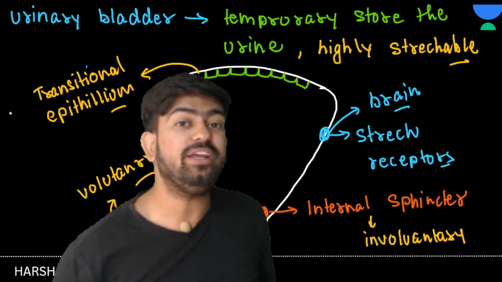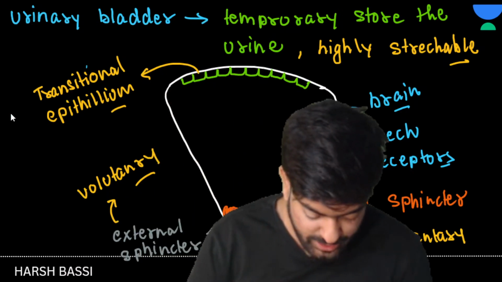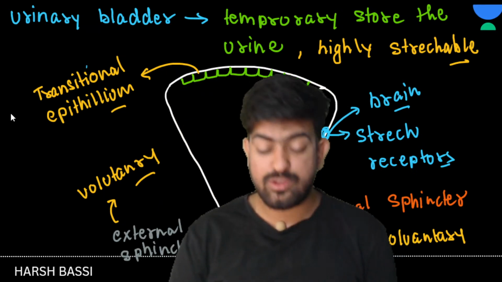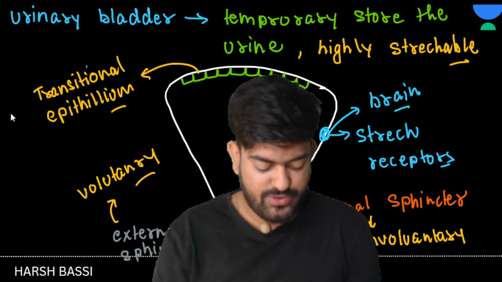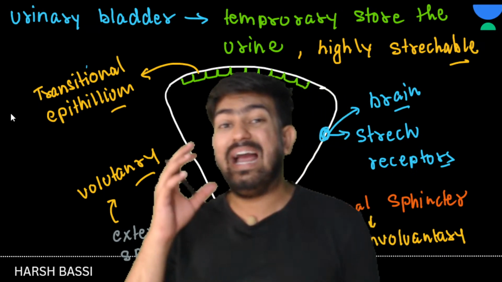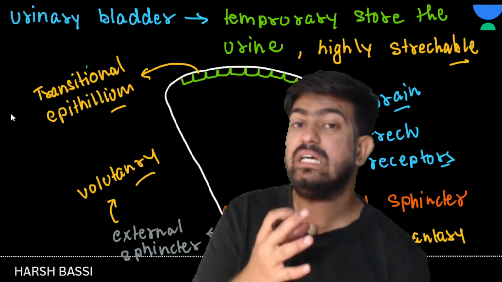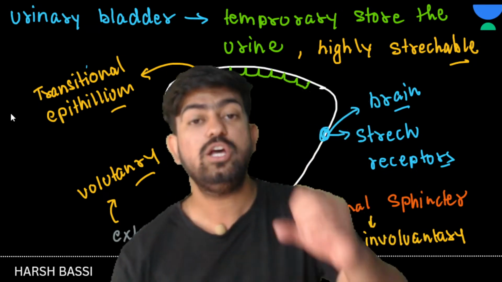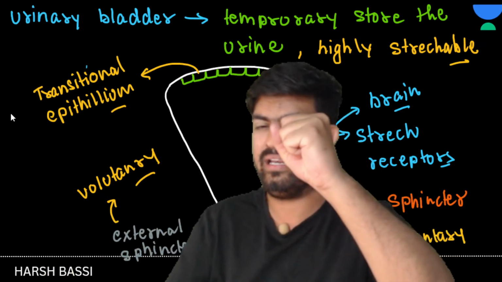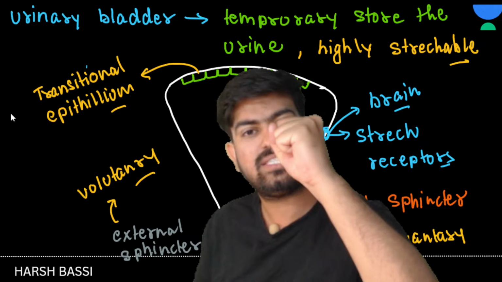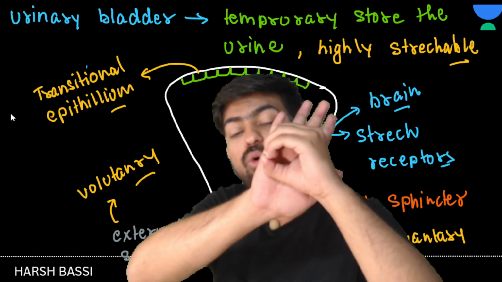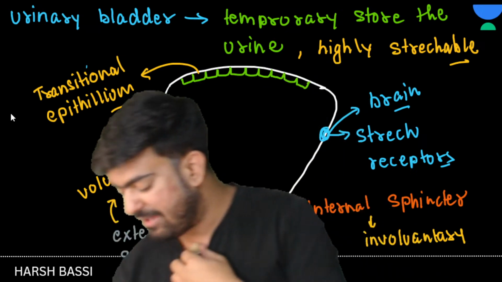When we remove the urine, during micturition, the urinary bladder is contracted, but the external sphincter muscles and the internal sphincter muscles are relaxed. Normally the muscles are circular, like this, in a contracted state. Whenever they are relaxed, a hole is made, and from this hole the urine can pass. Okay?